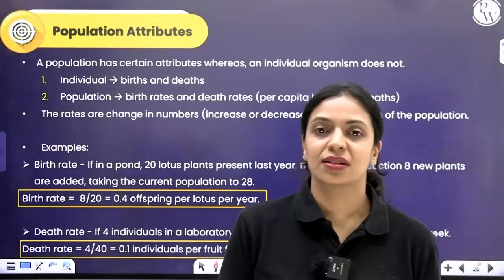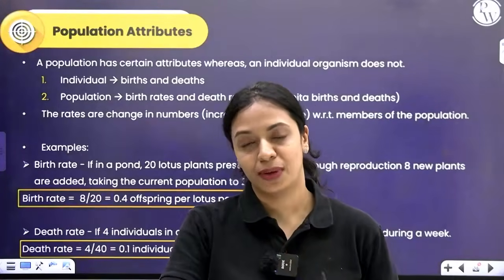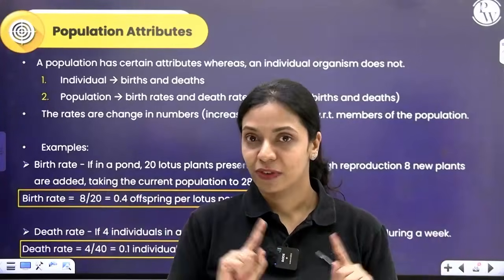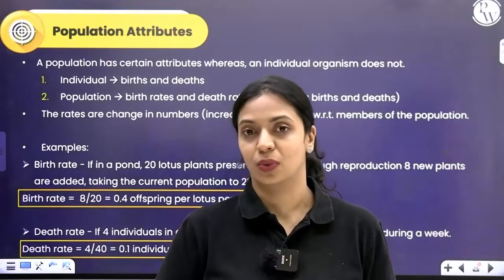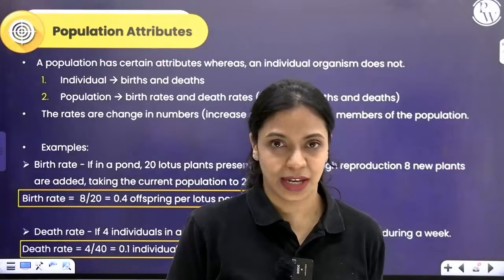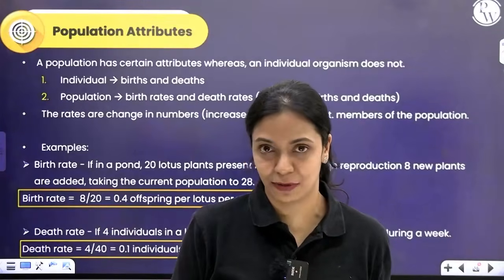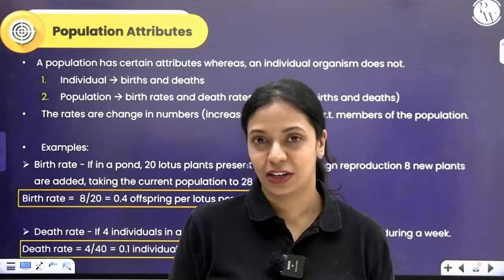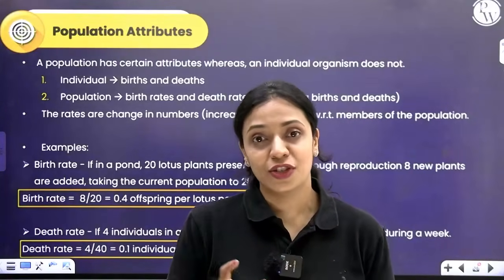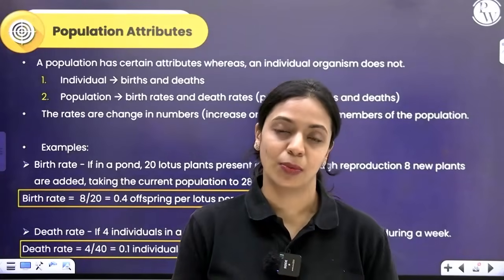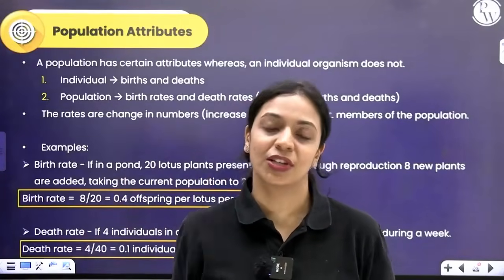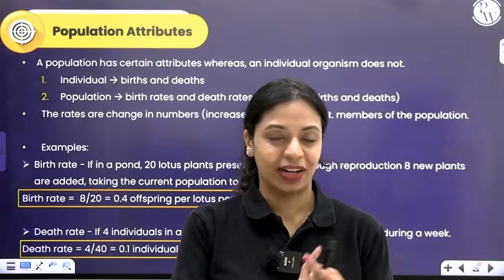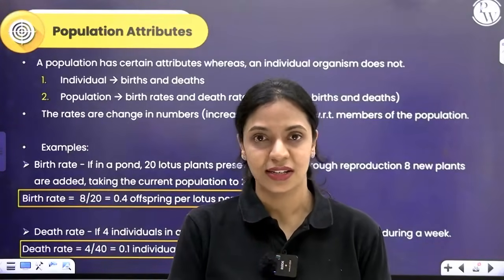Likewise, if you consider the sex of an organism, either it's male or it's female, but in a population, which is a group of individuals, you can have a sex ratio: 30% males, 70% females, 50% males, 50% females, 40% females, 60% males. These kinds of ratios, sex ratio, can be present in a population. So there are three population attributes that you have to remember. One is birth rate, second is death rate, third is sex ratio.